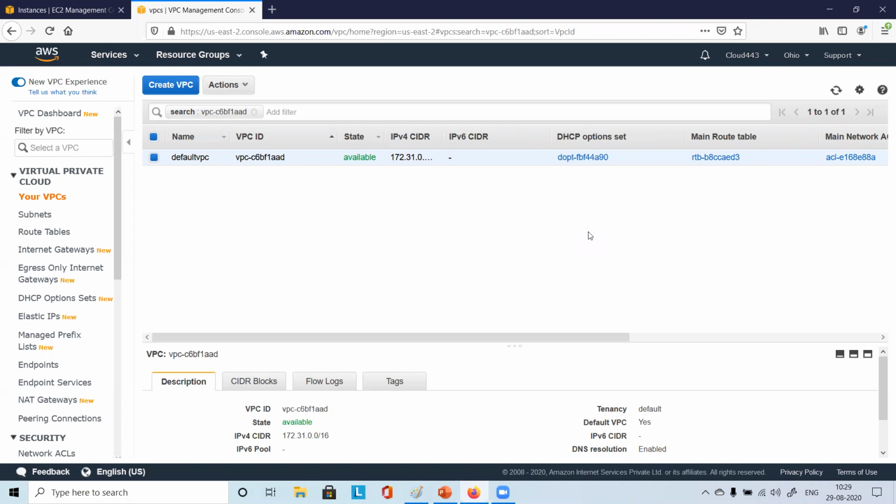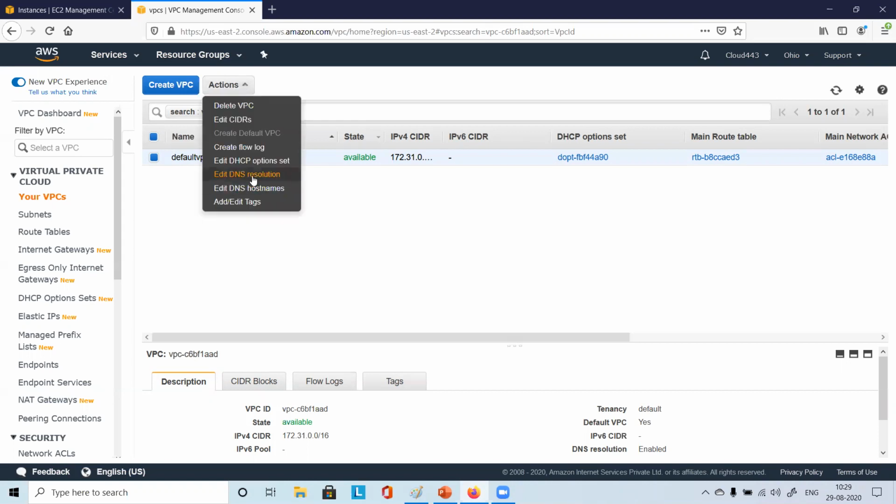Okay, understood? If I just ask you to disable the DNS resolution, you can disable it. If I say, okay, you just enable it, you can enable it, right? So it is a feature of this particular VPC. You just have to select the VPC, go there, and then choose edit DNS resolution, right?